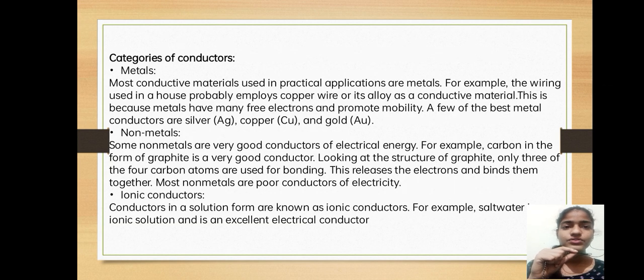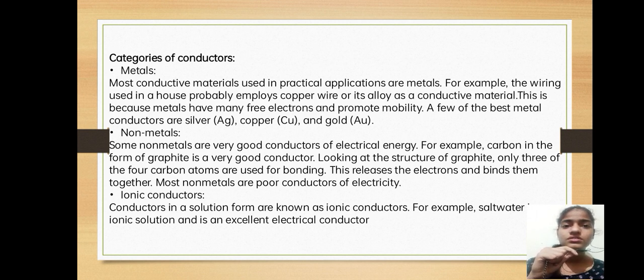Categories of conductors. There are three types of categories of conductors: metals, non-metals, and ionic conductors. Let's see metals. Most conductor materials used in practical applications are metals. For example, the wiring used in a house probably employs copper wire or its alloy as a conductive material. So we can see in a house that there will be wire, which is copper wire or its alloy, as a conductive material.